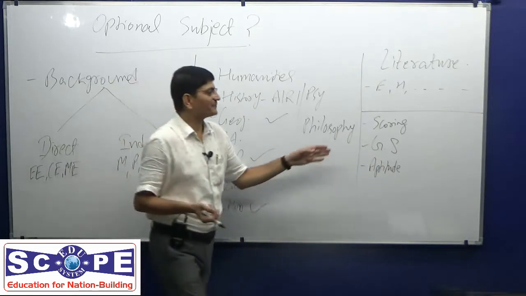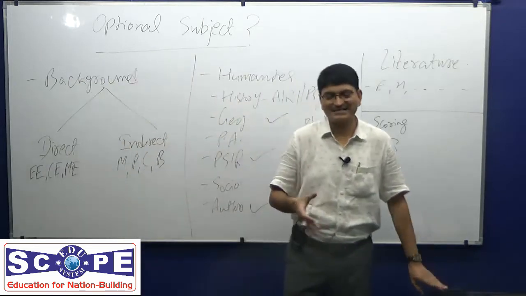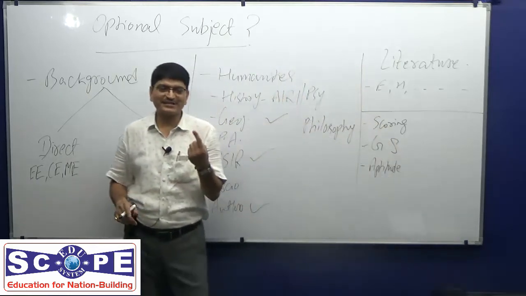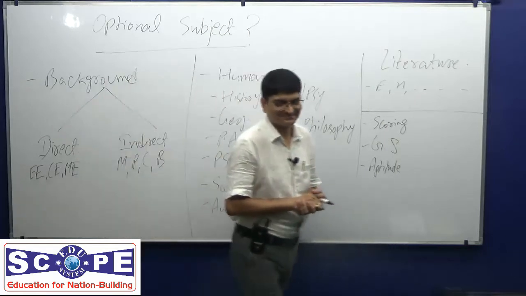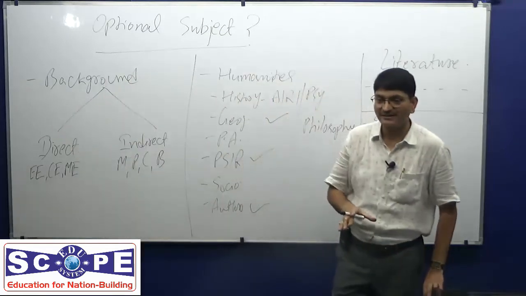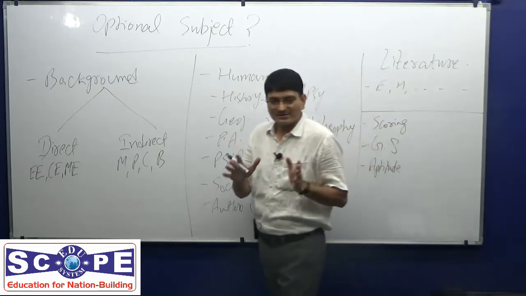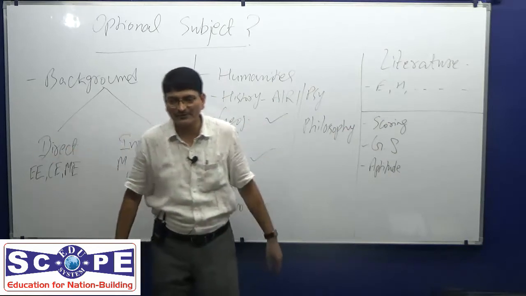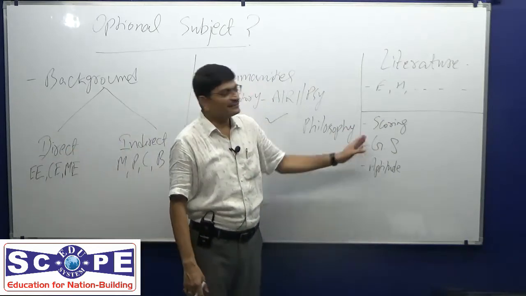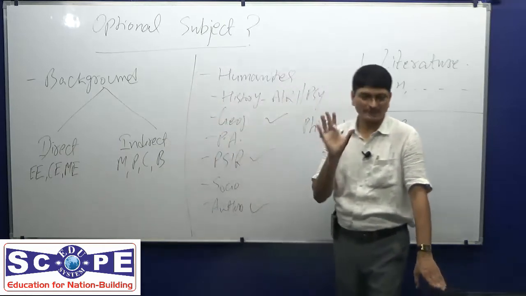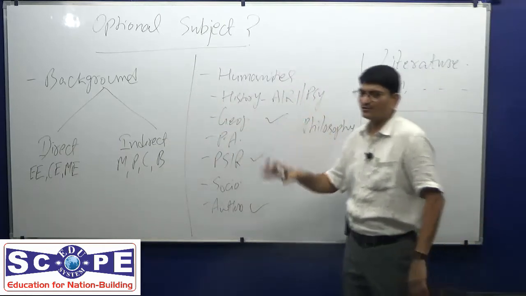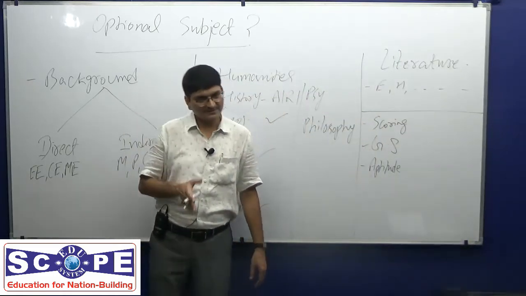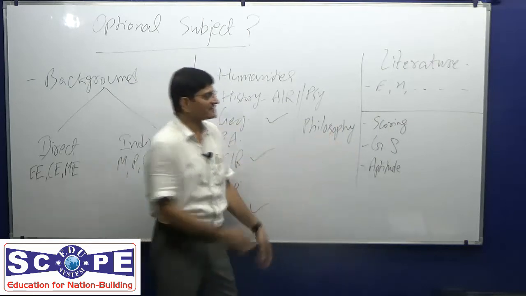The very first thing in the mind of any candidate as a consideration, forget anything else, is that I would choose a subject which can make me IAS or IPS. What is the very first foremost thing in mind? That I can choose one subject by applying all my own wisdom as well as wisdom acquired from people, so that it can make me IAS or IPS. Because that's the whole purpose. A subject choice is not to pursue a PhD or research. What is the whole purpose? To become IAS. And to become IAS, what is required? Score.